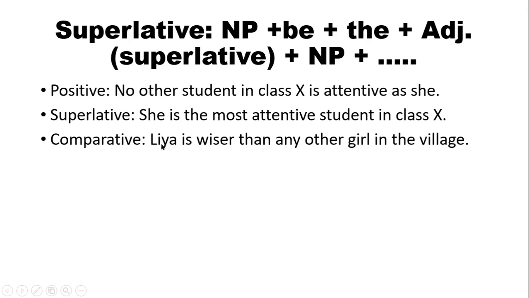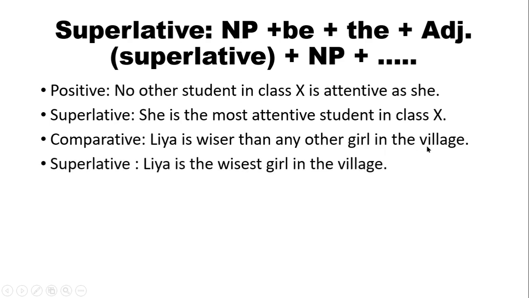Firstly, Leah is NP here. So we will write down Leah and the be verb is, and we have to write down the superlative form of the adjective. So wiser, wisest. Leah is the wisest what? Girl. This is another NP, girl in the village. This is the answer. Leah is the wisest girl in the village. Right.